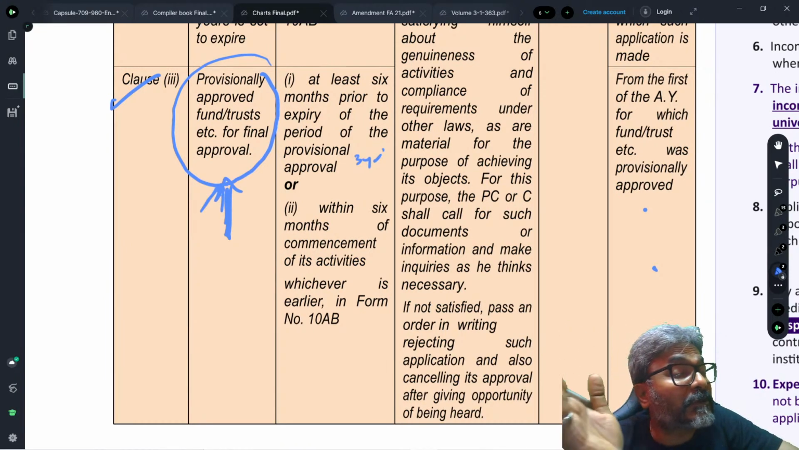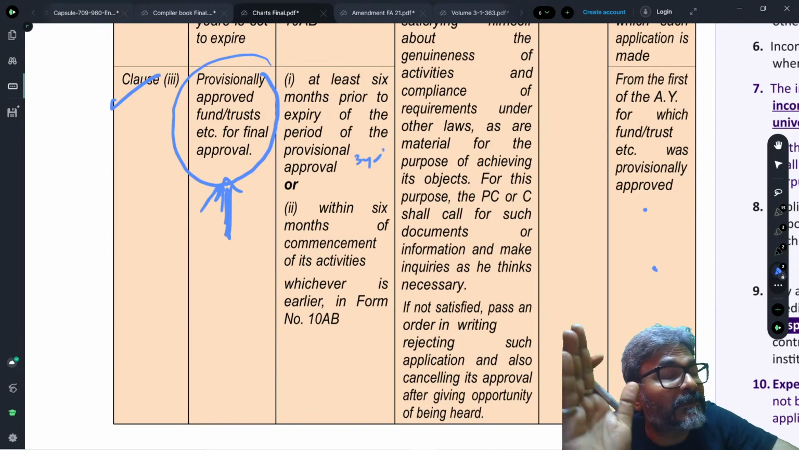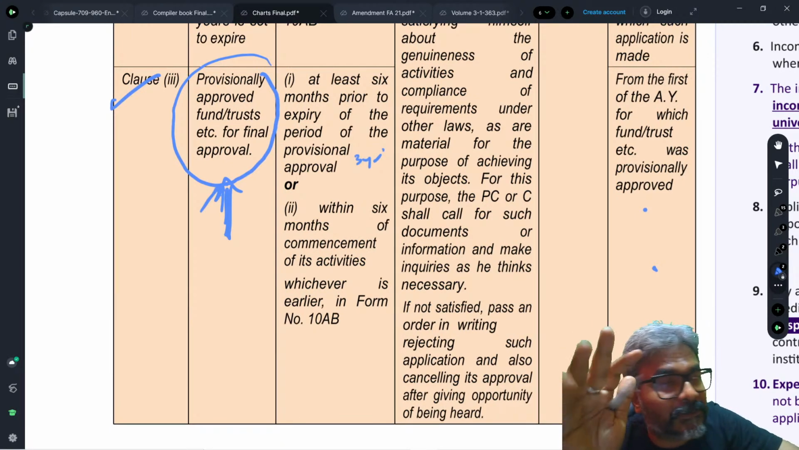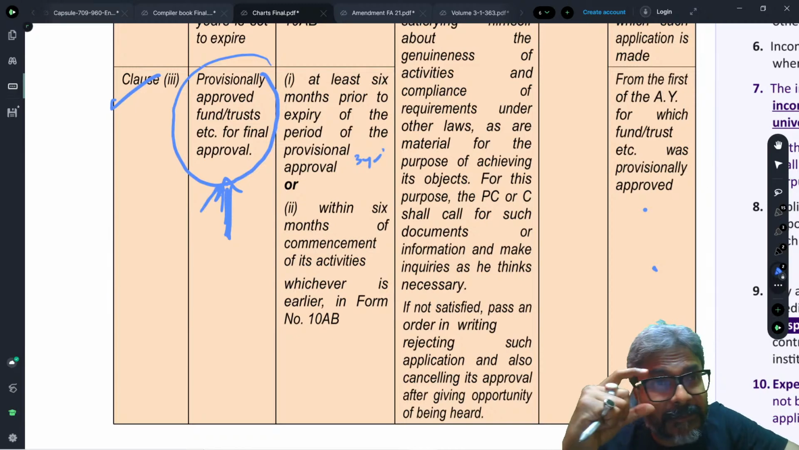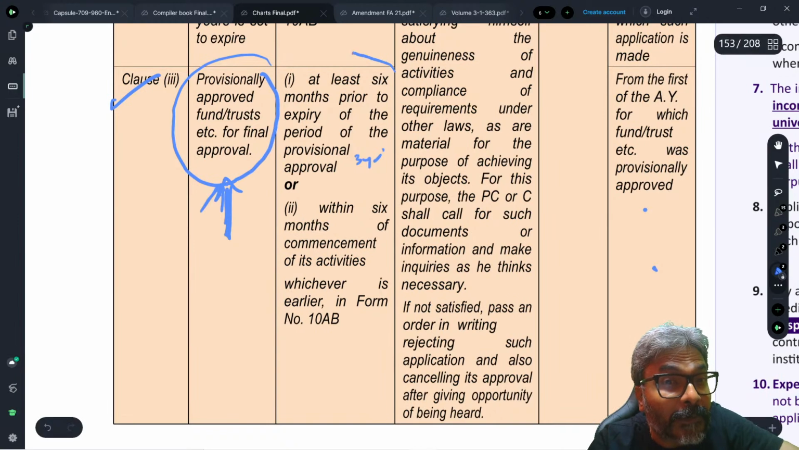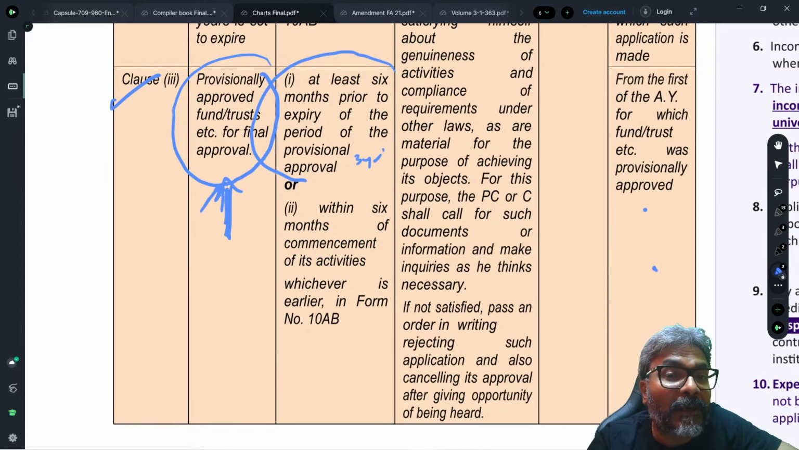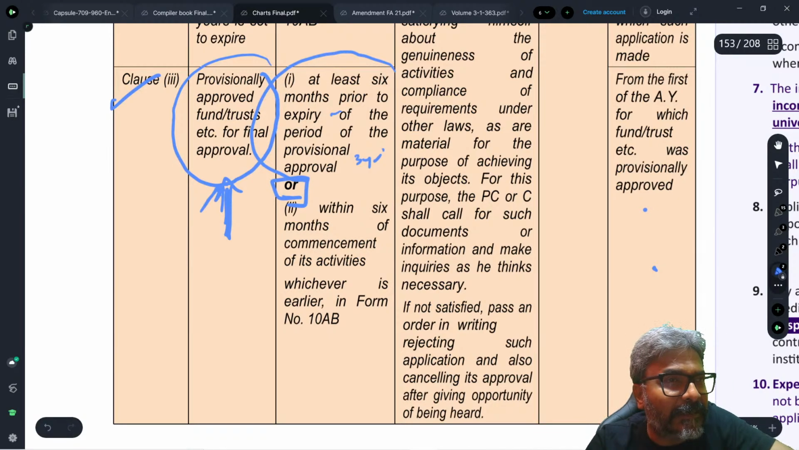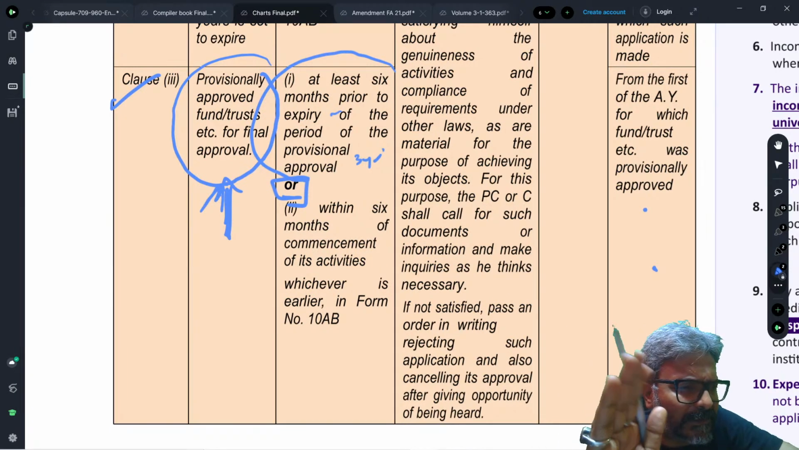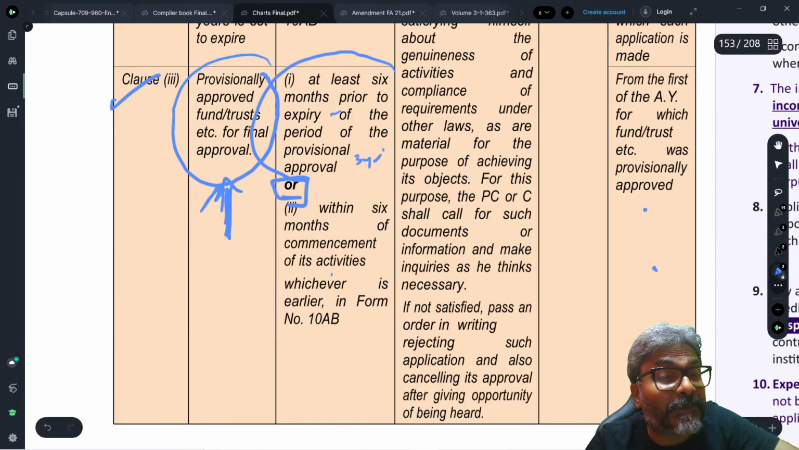Check it out, 6 months before this 3 years period is over, the trust will have to get itself finally registered. So finally, they need to get approved. The provisional registration should get converted into the final approval. This date, 6 months prior to the expiry of 3 years, will be compared with 6 months of the commencement of its activity.